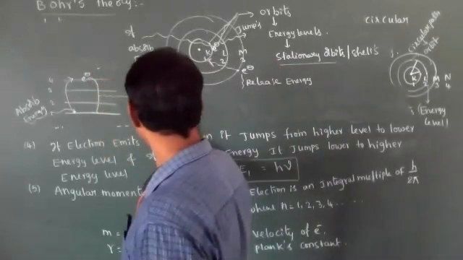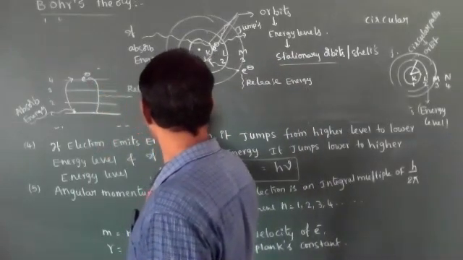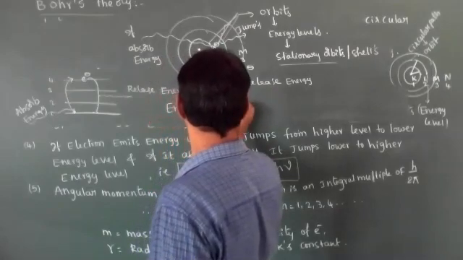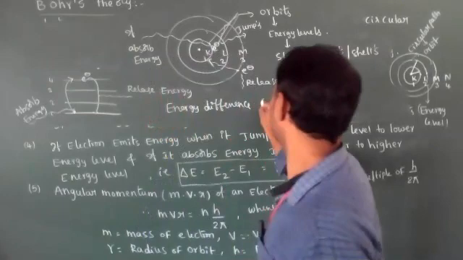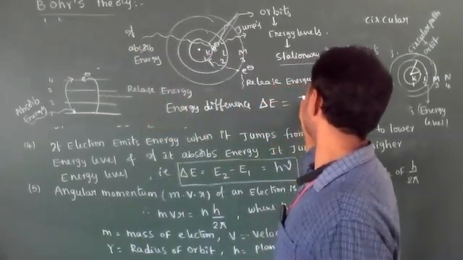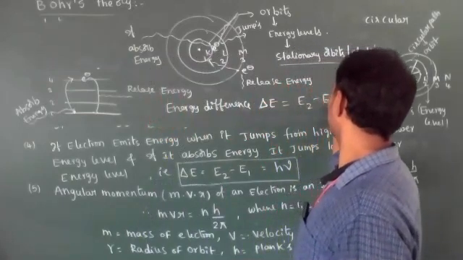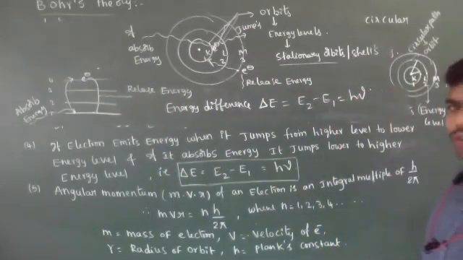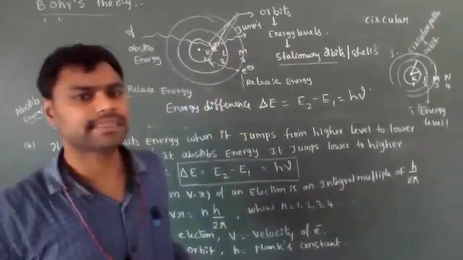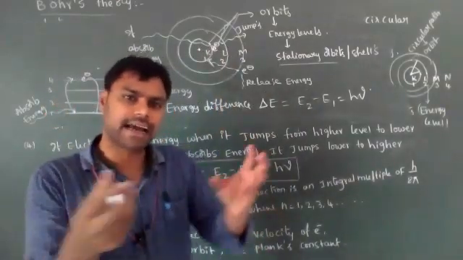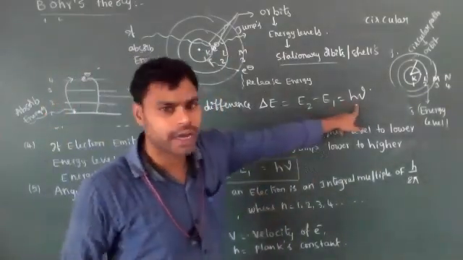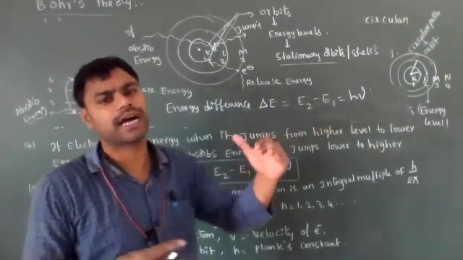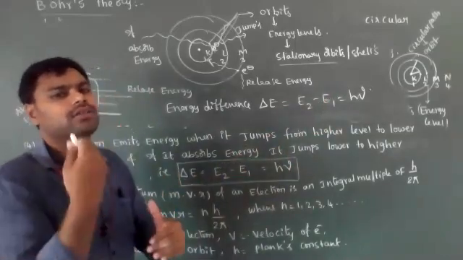That energy difference, delta E, is equal to E2 minus E1, which is equal to h nu. According to Max Planck's quantum theory, the released or absorbed energy is equal to h nu. So releasing or absorption of energy is due to that transition of electrons.